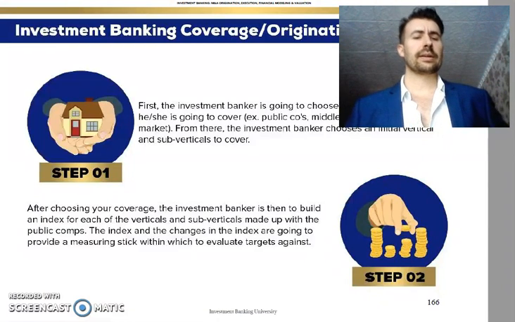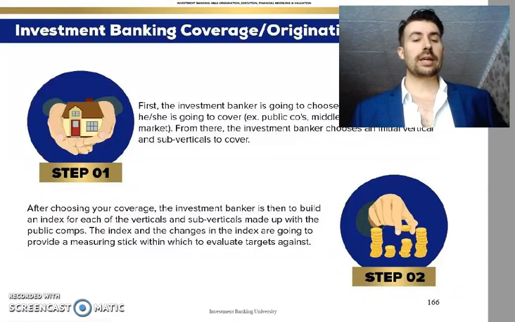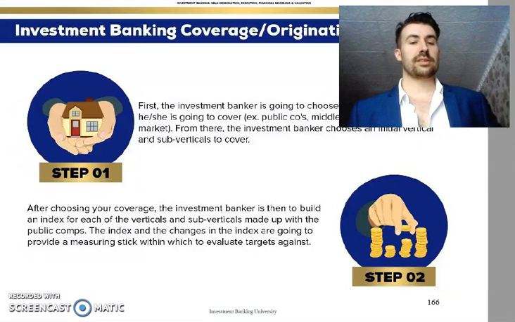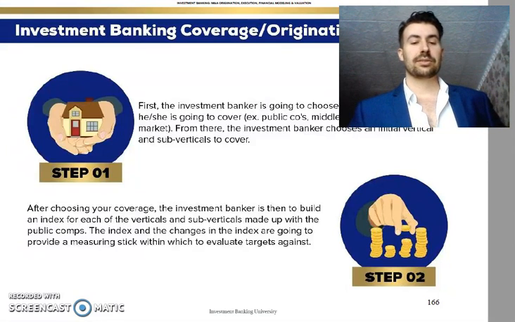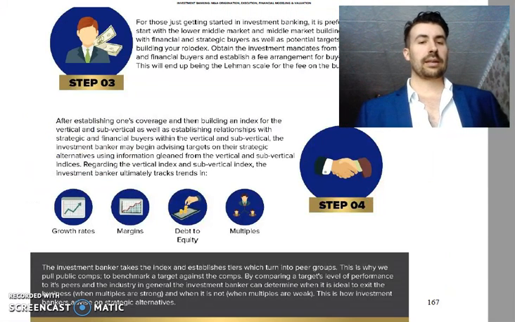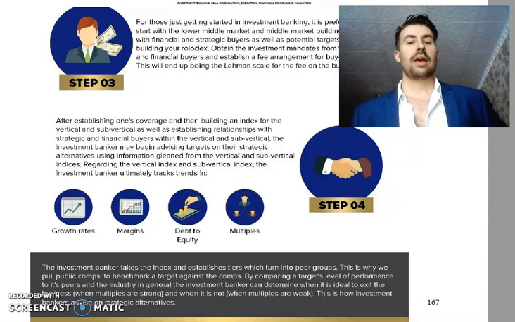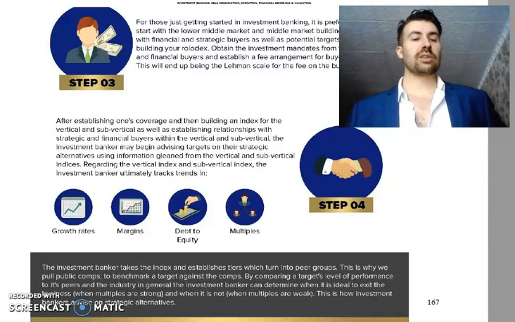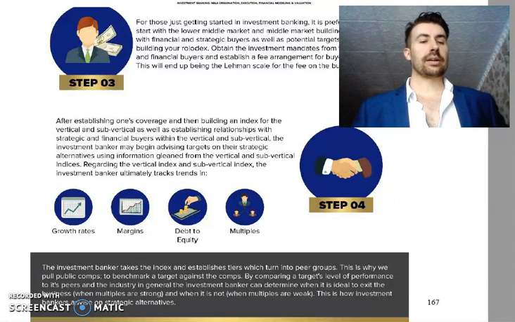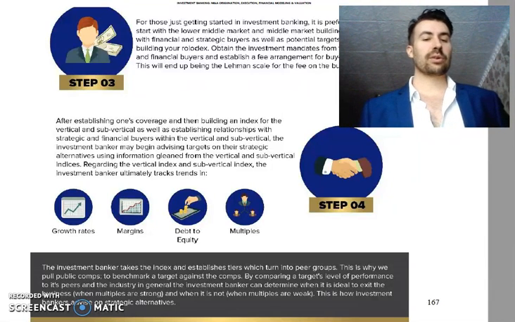And this is an infographic just depicting the investment banking coverage methodology that we've created at Investment Banking University. And of course, it begins with choosing what size of companies you're going to be covering. It goes then into building an index for the vertical and sub-verticals made up of public comps, and then using the index that we have created to advise on strategic alternatives, matching mandates from strategic and financial buyers with given targets.